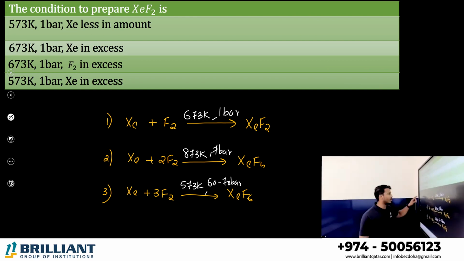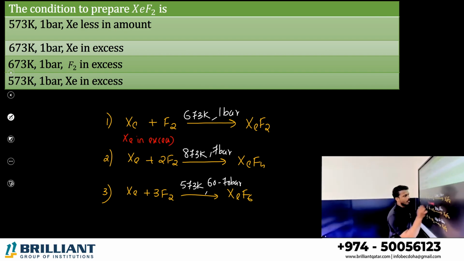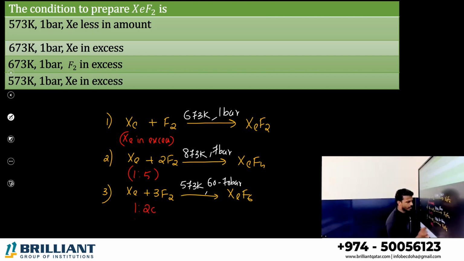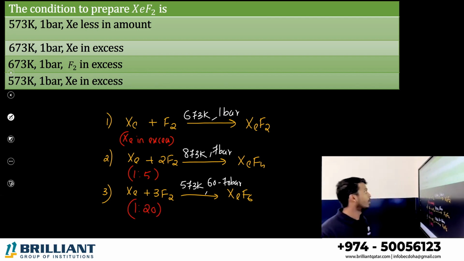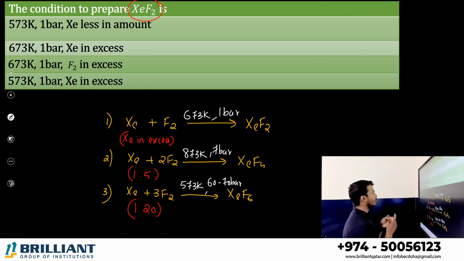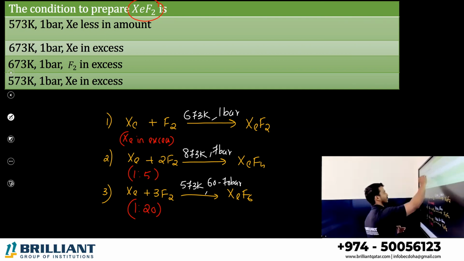What is the condition? Another one. In the first case, xenon should be in excess quantity. If you want to prepare XeF2, xenon must be in excess. Here, a 1 to 5 ratio; here, a 1 to 20 ratio is required. So, what is the condition to prepare XeF2? There should be 673 Kelvin, 1 bar, and xenon should be in excess. Yes, option B can be the correct answer.